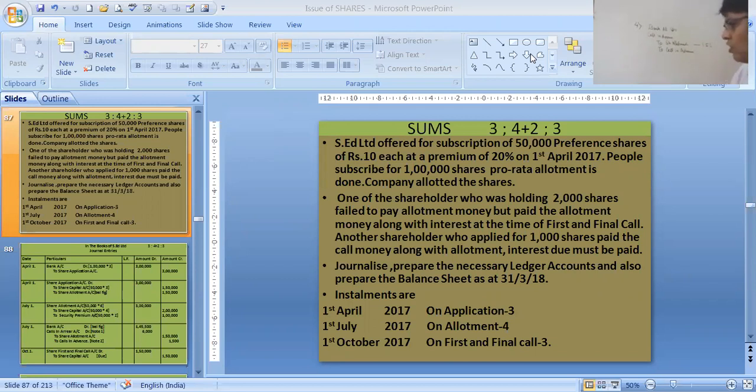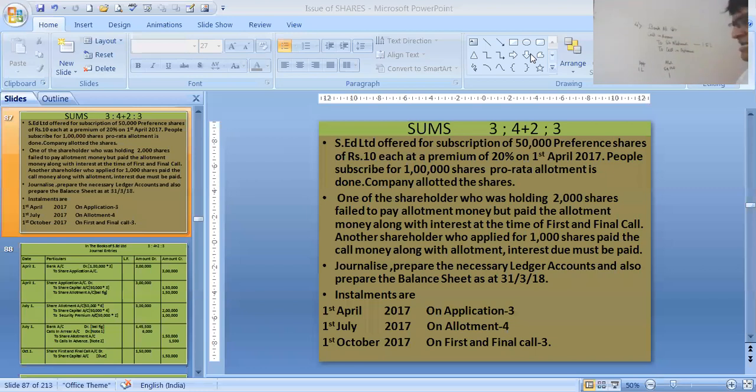How will we find out holding and allotted? There is a rough work. How much has he applied? First of all, remember that when people apply for 1 lakh shares, they are allotted only 50,000 shares. Now over here, holding is given, which means allotted is given.